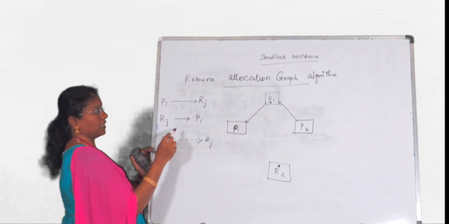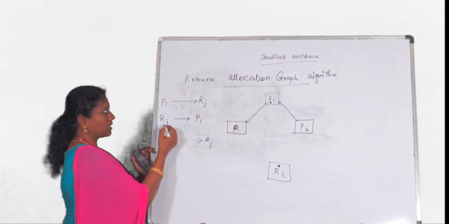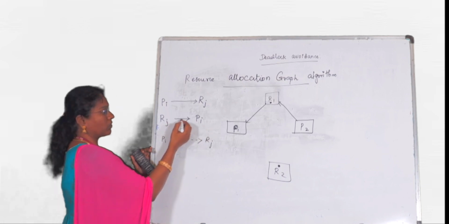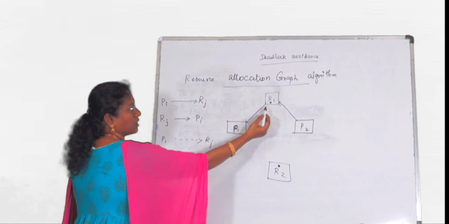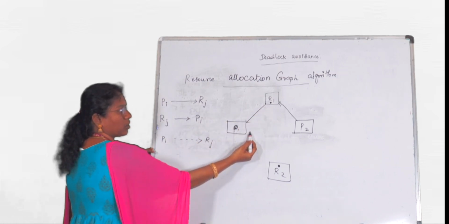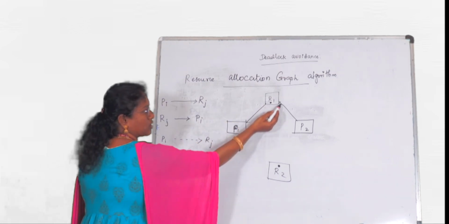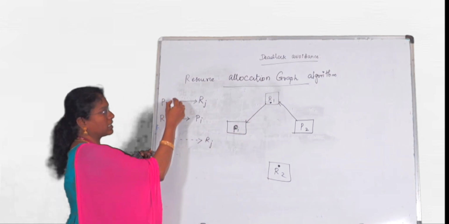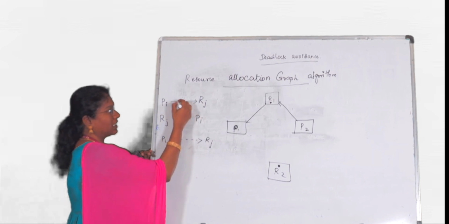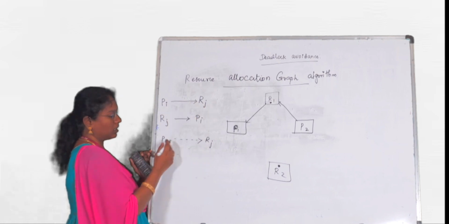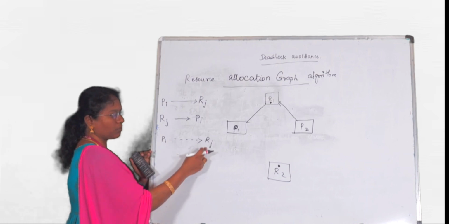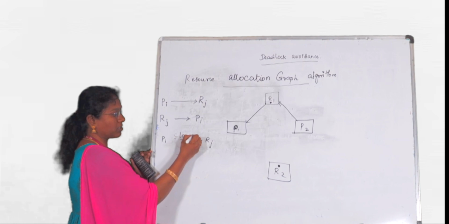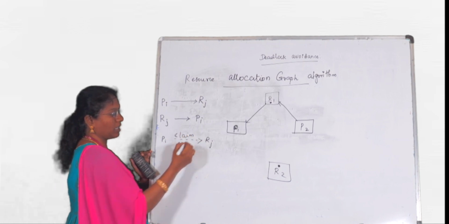Next, if the resource is available, then the resource Rj will be allocated to the process Pi. That is, the arrow will be towards the process Pi. See here, this resource R1 is allocated to the process P1. This is the request edge, but this is the assignment edge. Then what does this line denote? It is the same as this one, but this is a dotted line. That is, this process will request for this resource Rj in future. So this is called the claim edge.